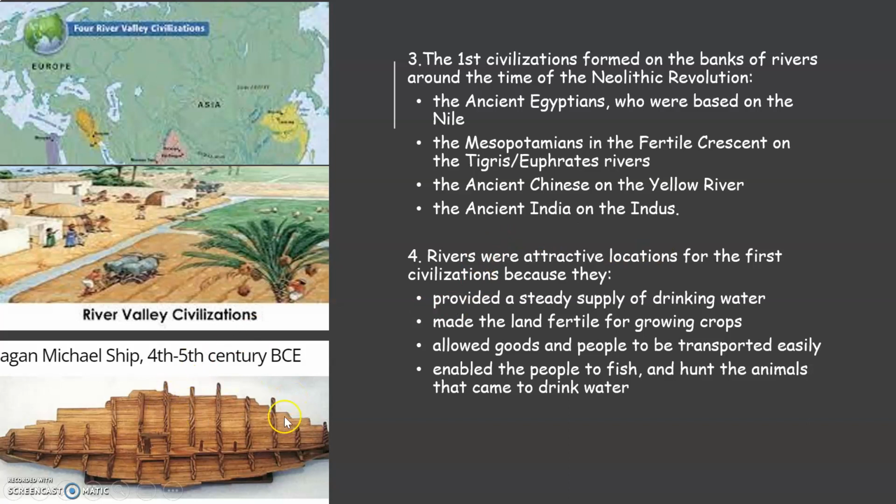Here's a ship found in what is now Israel. That's between the 4th and 5th century BCE, so we know they were using ships. Also, rivers not only allowed people to fish, but animals would come to those rivers to drink water, and then humans would hunt them.